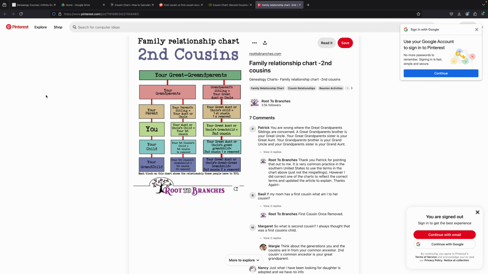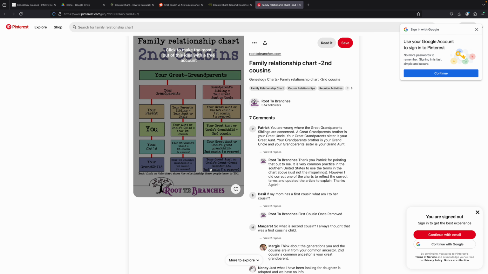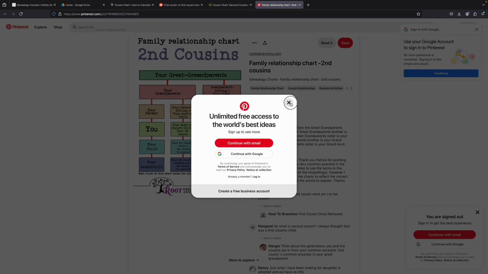Shout out to Roots of Branches. Here you have your grandparents, right? And you see this little red line? Everything from your grandparents down, this is you. This is our grandparent, our direct ancestor for this, right? When we're just talking about cousins removed and honestly all of it. So we have our grandparents, and this is like their direct descendants.